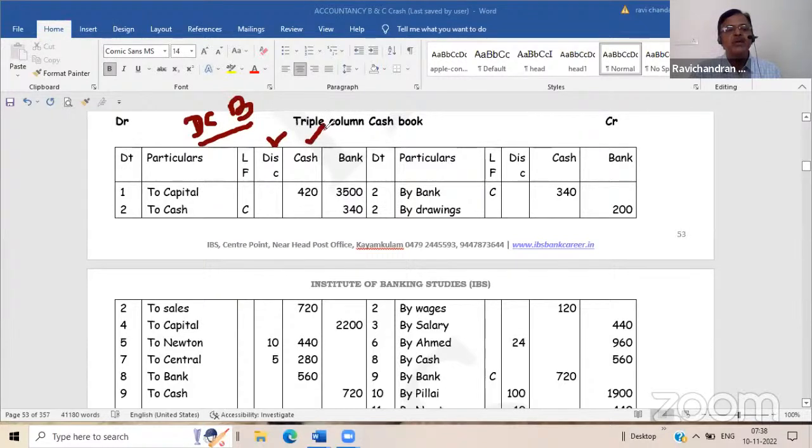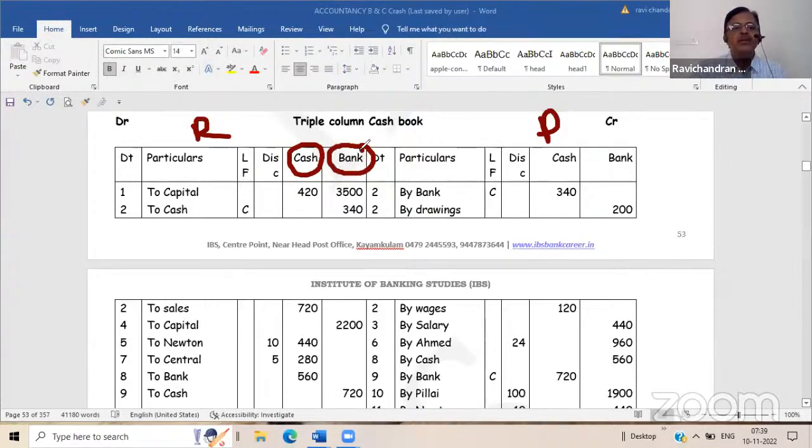D stands for discount, C stands for cash, B stands for bank. Here, same way, this is the receipt side, this is the payment side. Receipt side cash column represents cash receipts. Receipt side bank column represents bank receipts. Whenever the amount is increasing in the bank account, you have to immediately debit it, on the receipt side. Similarly, when cash is taken out of the cash box, it has to be credited.